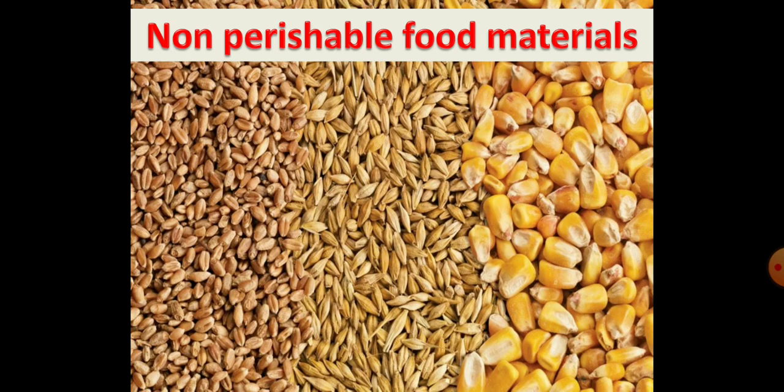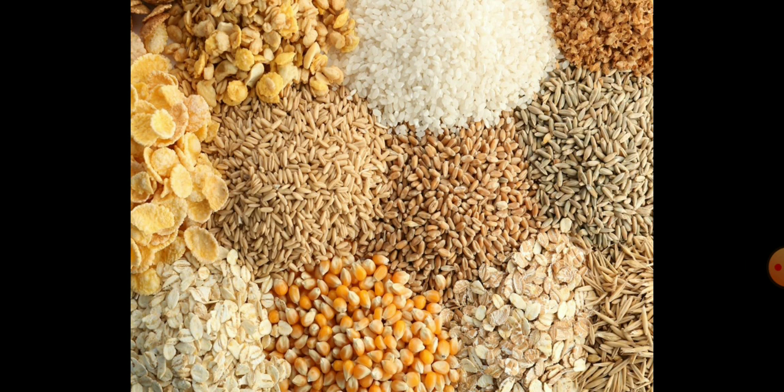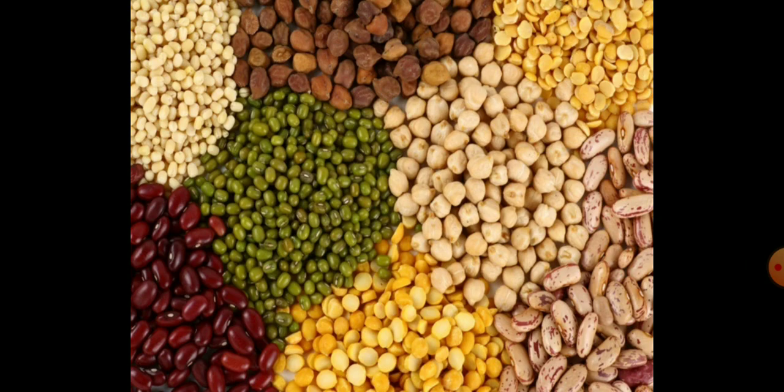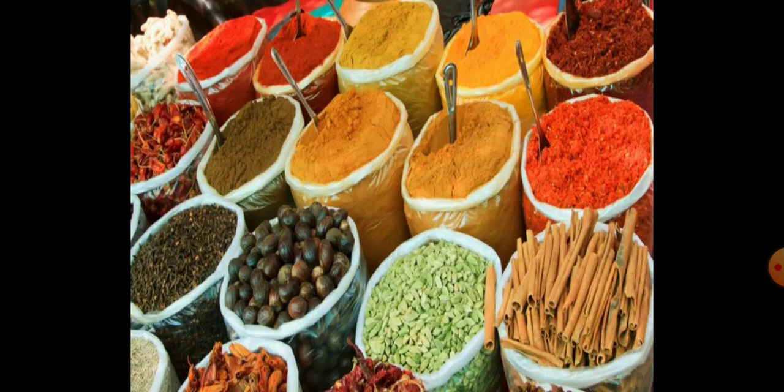Next one is non-perishable food material. The food material which does not get spoiled even on keeping for a long time at room temperature is called non-perishable food material. These contain very little water and are also called dry foods. For example, grains like wheat, rice, maize, and pulses and spices. So, all these materials are known as dry food or non perishable food material.